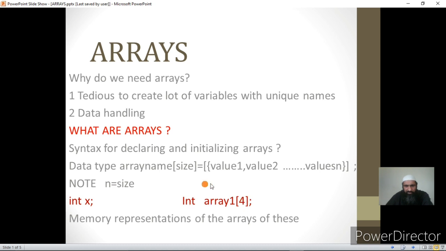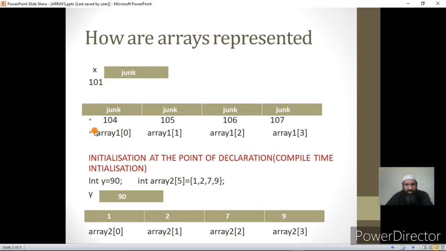Now let us see the memory representation of an array. Now I have created an array. As I told you, its size is 4. That is, I am creating the 4 variables. So it will reserve 4 locations for the 4 variables. Who will reserve? Compiler. Now each location will have its own address. Now remains the situation that each location should have a unique name.